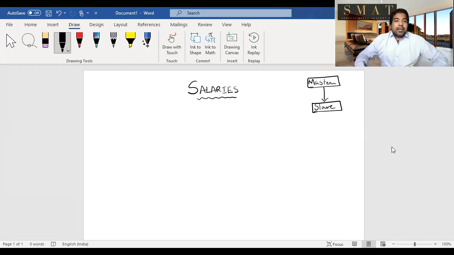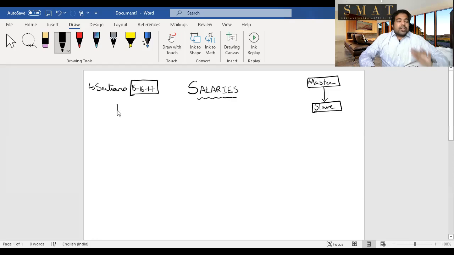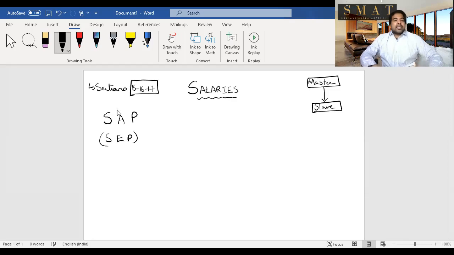Let's start off with income from salaries. Guys, here the sections are only three, and we will talk about sections in the end. There are only three sections: 15, 16, and 17. As you know, if you've been a student, the surgeon takes up his first job at the age of 15, and hence at the age of 15 salary starts. So sections we will deal with at the end, and the main shortcut for salaries is SAP less SEP. That's it, guys. SAP less SEP is the salaries chapter.